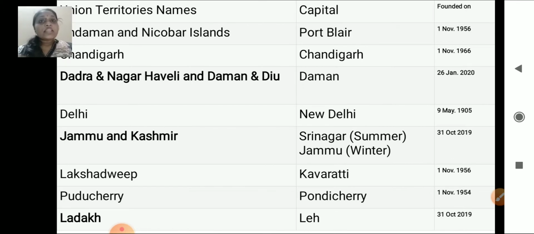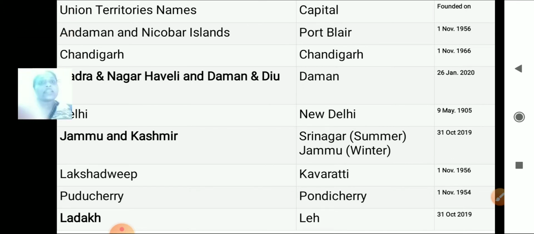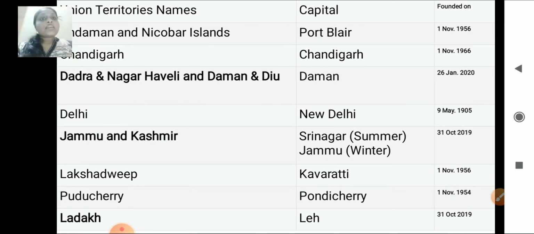And these are the union territories of our country. Andaman and Nicobar Islands, and the capital is Port Blair. Chandigarh, and the capital is Chandigarh. Dadra Nagar Haveli and Daman and Diu, capital is Daman. Next, Delhi, it is New Delhi. Next, Jammu and Kashmir, Srinagar in summer and Jammu in winter. Next, Lakshadweep, Kavaratti, Puducherry, Pondicherry, Ladakh, Leh.